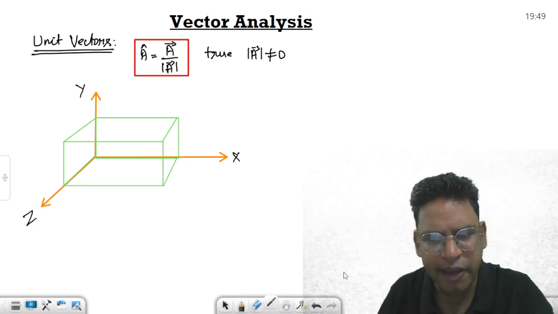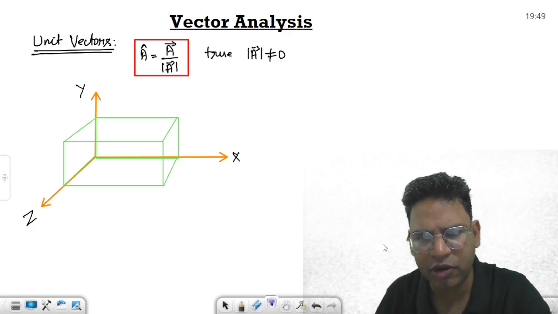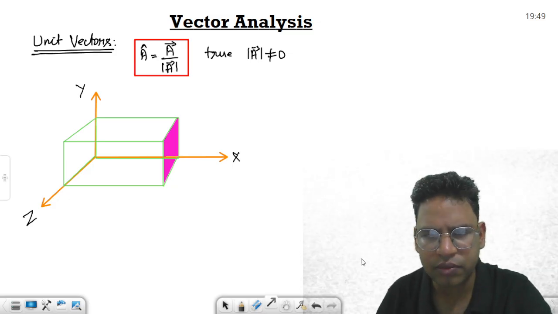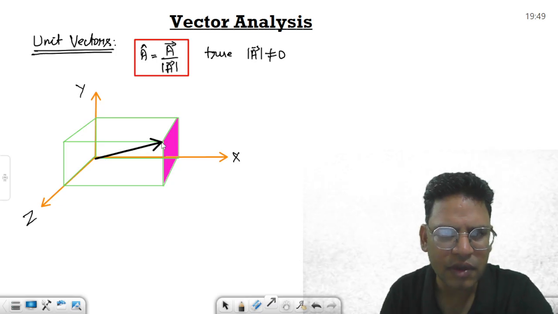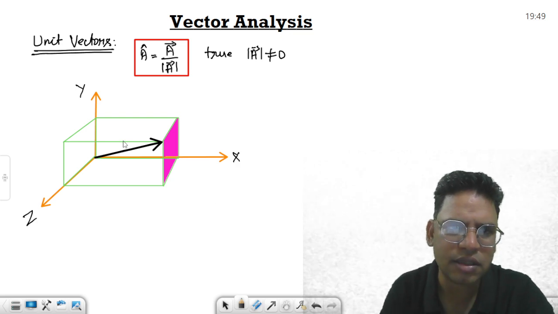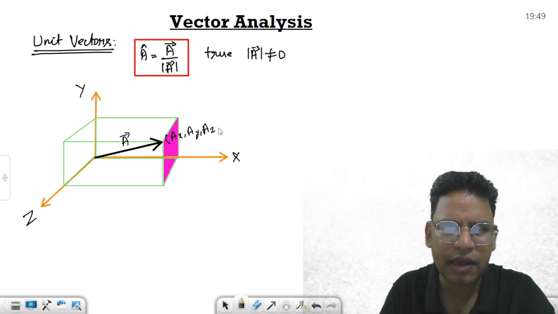Now if you were to define a vector quantity for that matter, let me tell you, suppose this is the part you want to show as a vector quantity. Okay, call this vector quantity a vector. This is vector A. What are the components of this vector? Ax, Ay, Az, right?